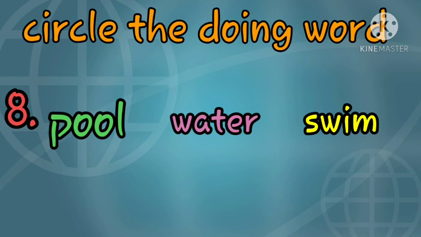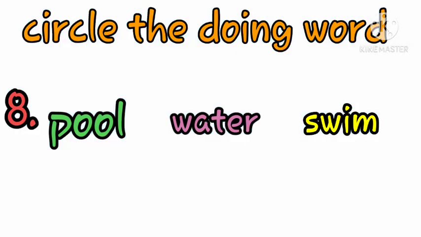So here I have again three new words. Come, let's read the new words here. The first one is pool, P-O-O-L. The second one is water, W-A-T-E-R. And the third one is swim, S-W-I-M. So here it's very easy to guess the doing word. Do it fast. Yes, I know you can do it.